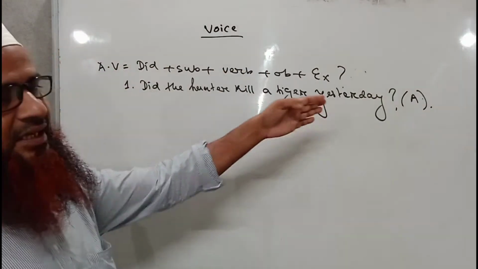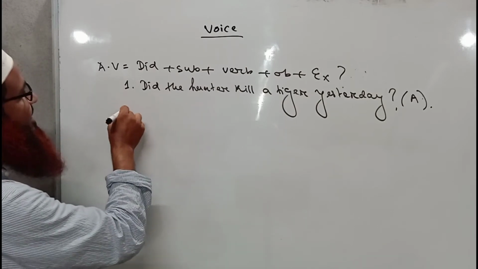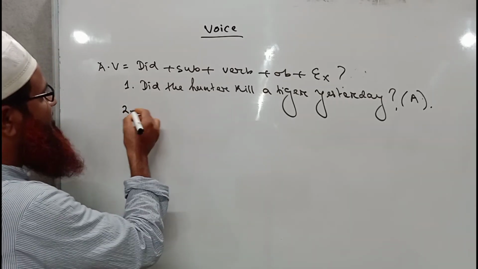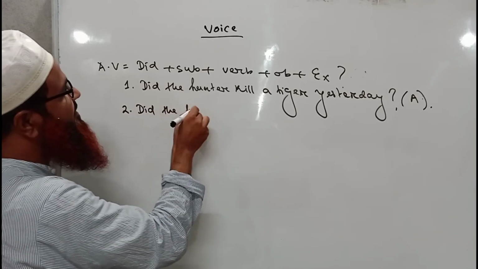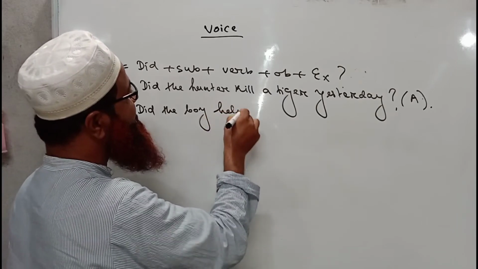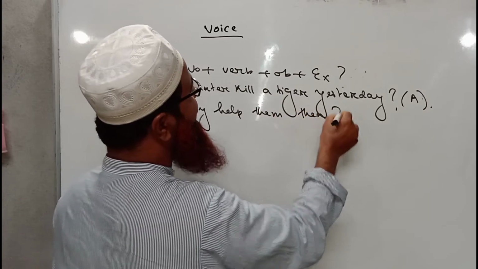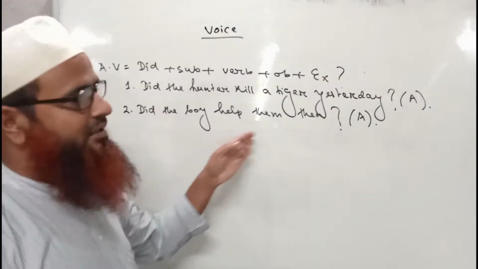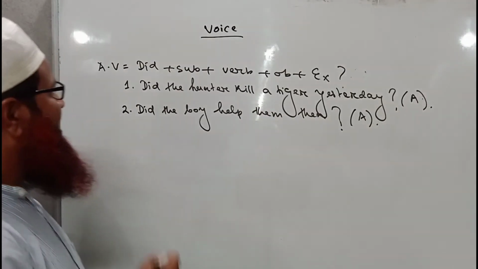Again I will write another sentence, where I am writing: did the boy help them? So this is also an interrogative sentence which has been written in active voice.